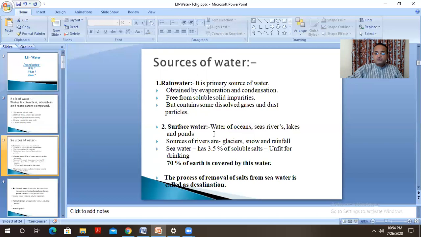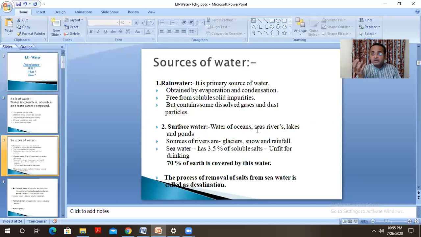The next source of water is the surface water, available in the form of oceans, seas, rivers, lakes, ponds, etc. And this surface water is around 70% available on the earth. These oceans, rivers and lakes are also an important source of water because this water undergoes evaporation. Seawater and ocean water approximately contain around 3.5% of soluble salts.